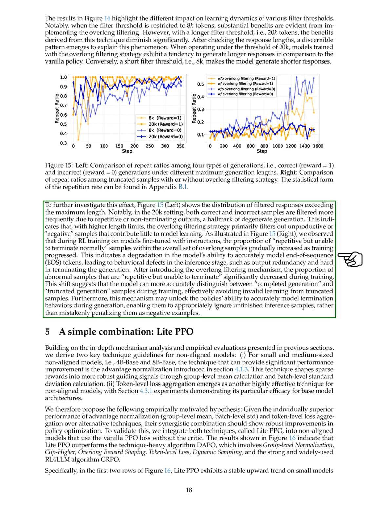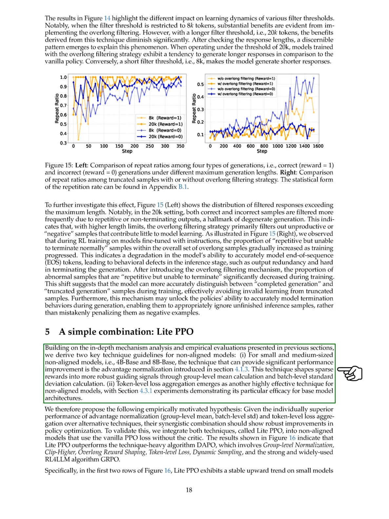Next, we introduce a simple combination called Lite PPO. Based on our detailed analysis and empirical evaluations, we identify two key guidelines for non-aligned models. For smaller models, such as 4B base and 8B base, advantage normalization can significantly enhance performance by transforming sparse rewards into more reliable signals through group-level mean and batch-level standard deviation calculations. Token-level loss aggregation also proves to be an effective technique for non-aligned models, particularly for base model architectures.